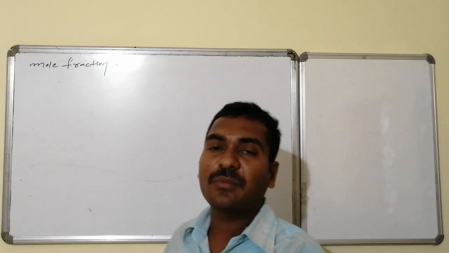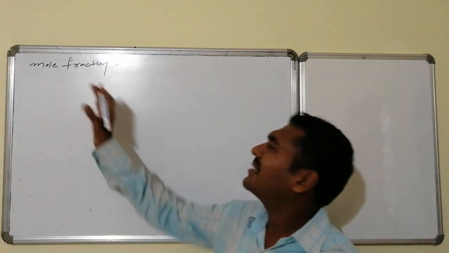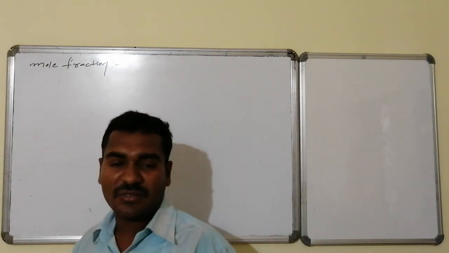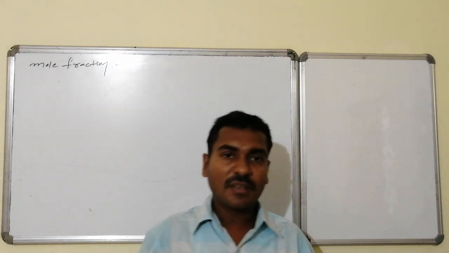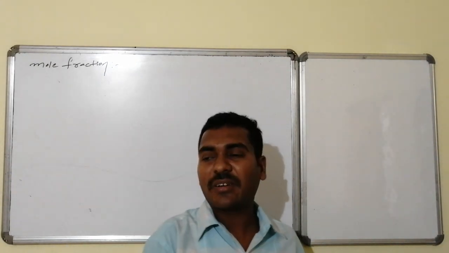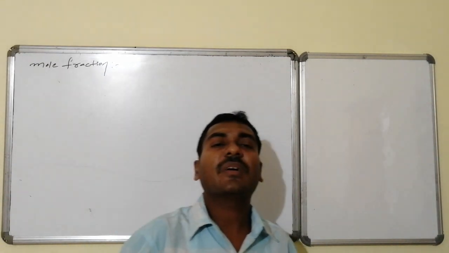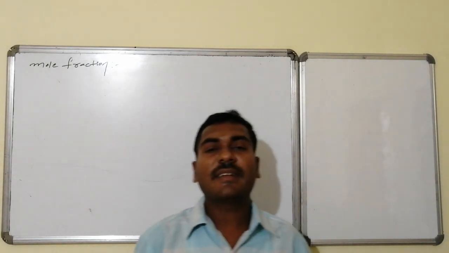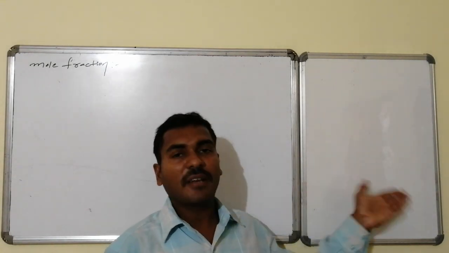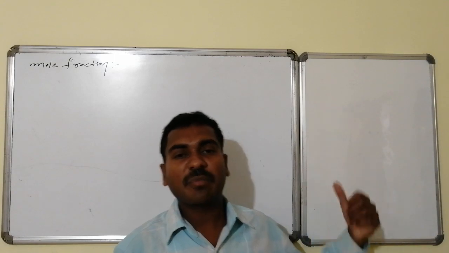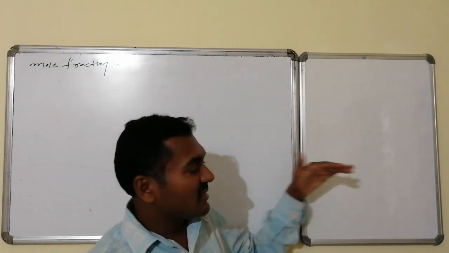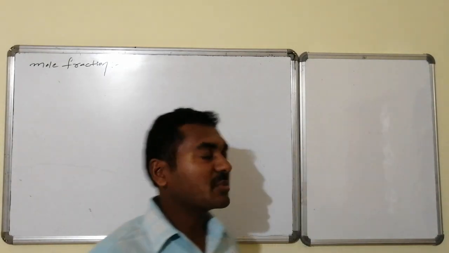In 100 units of volume, how much weight is there? That is percentage based concentration units. Even ppm is similar to percentage, but it is not in terms of 100. It is in terms of a million, that is 10 power 6. Out of 10 power 6 units, how much weight of the substance is there.